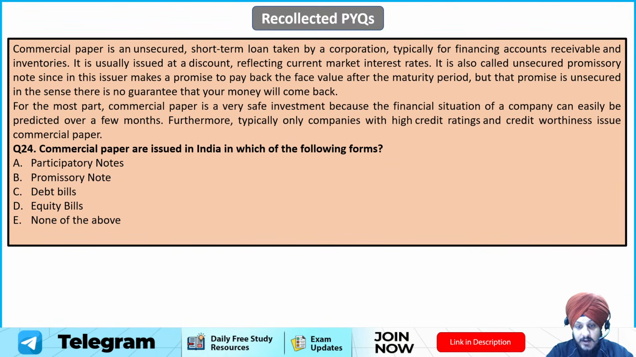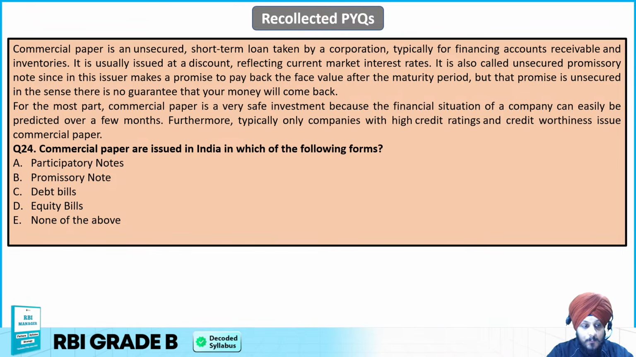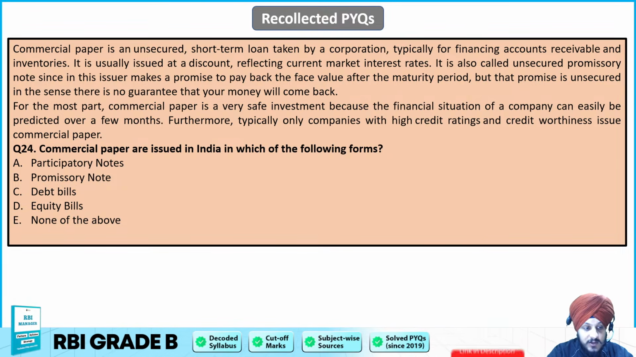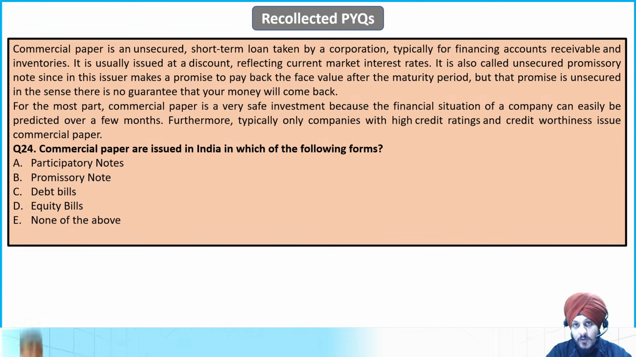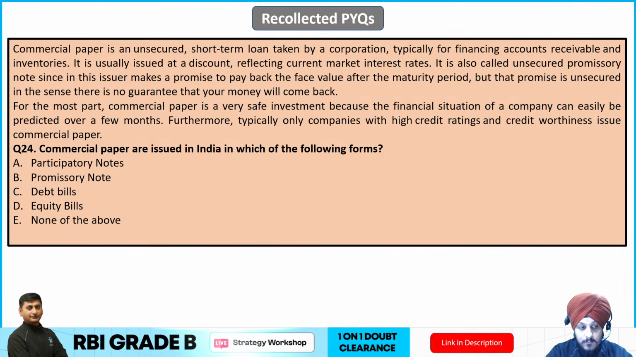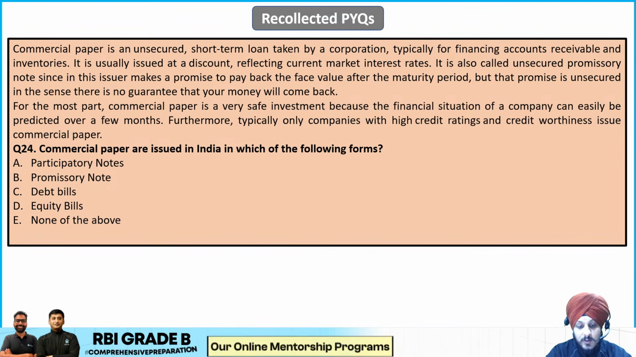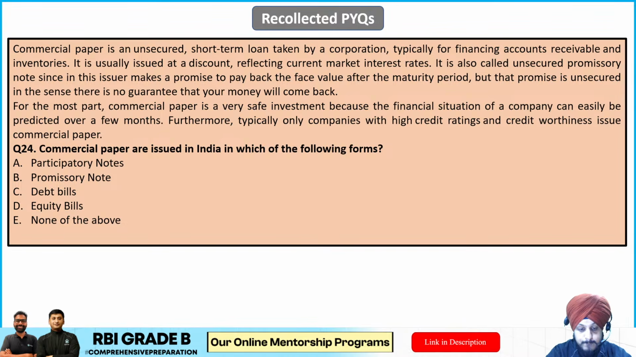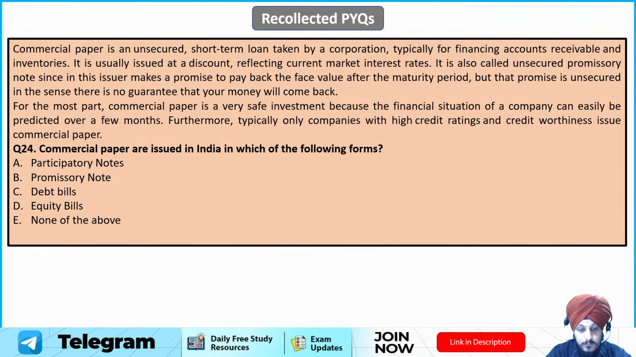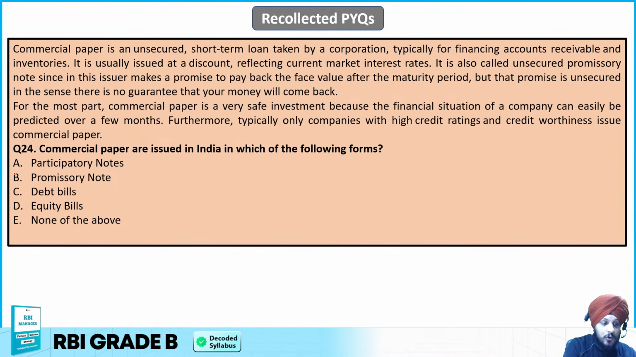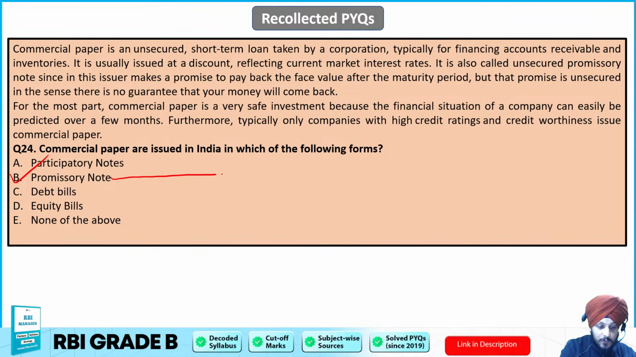Commercial papers are issued in India in which of the following forms? A. Participatory notes, B. Promissory notes, C. Debt bills, D. Equity bills, or E. None of the above. So what is going to be the answer? So the correct answer is going to be the B option, which is promissory note, because promissory note means that